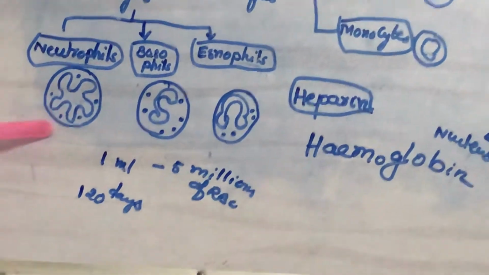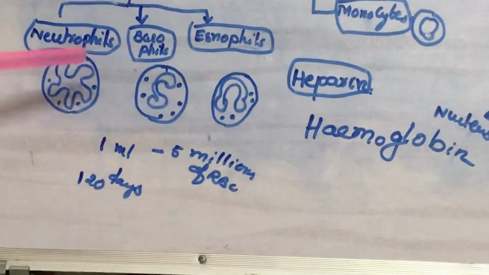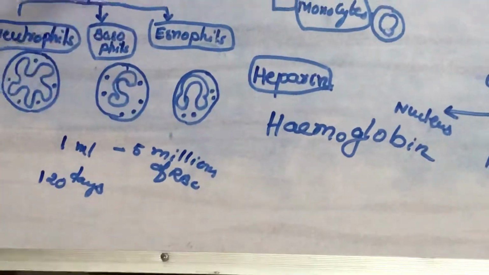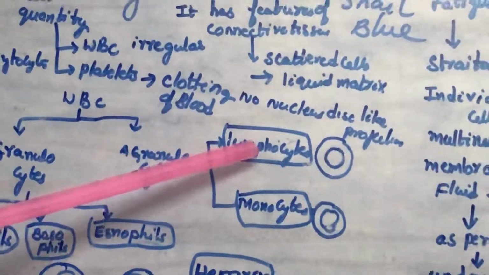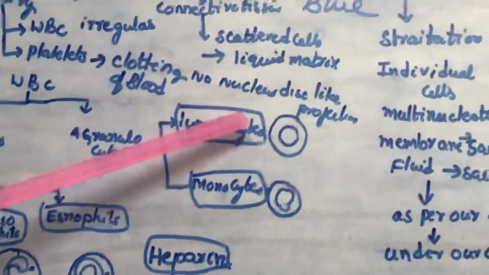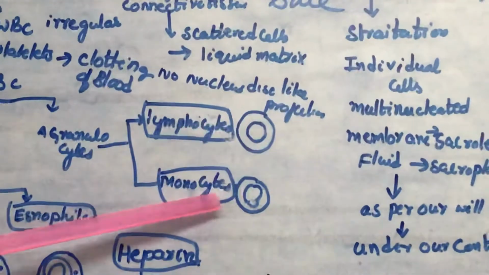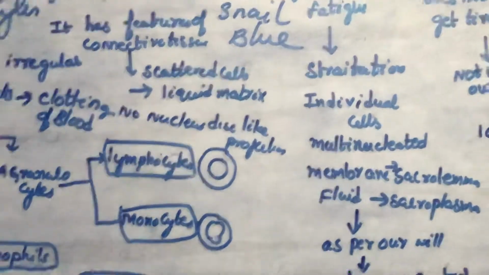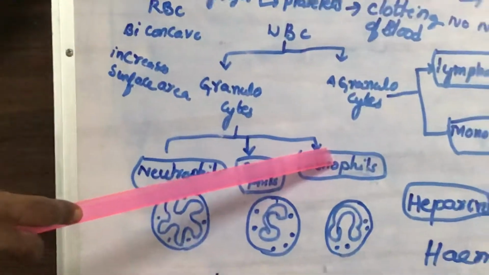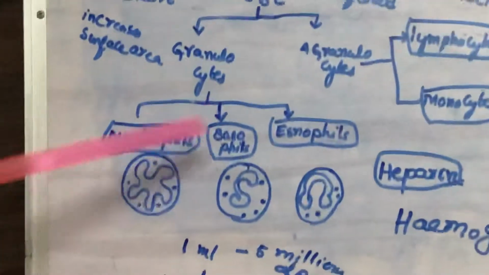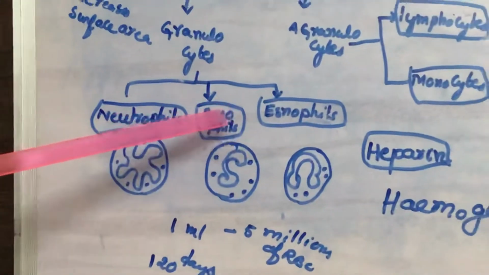You can see here small spherical structures. They are called granules. Now coming to the agranulocytes. Agranulocytes are of two types, lymphocytes and monocytes. Lymphocytes have a round shaped nucleus. Monocytes have a kidney shaped nucleus. And neutrophils, basophils, and eosinophils all attack microorganisms or invading germs and engulf them.